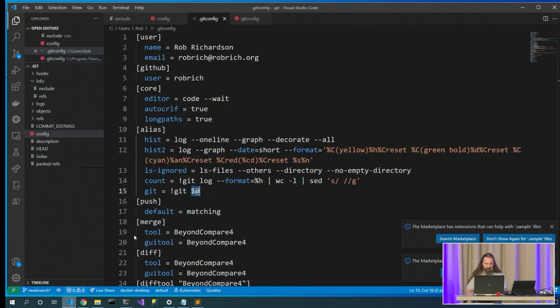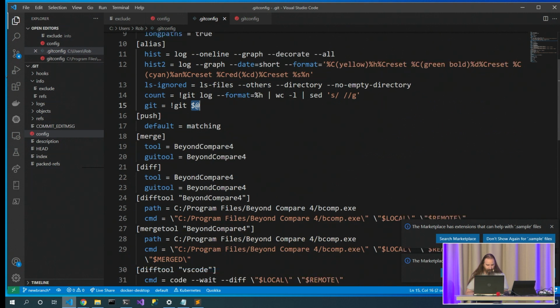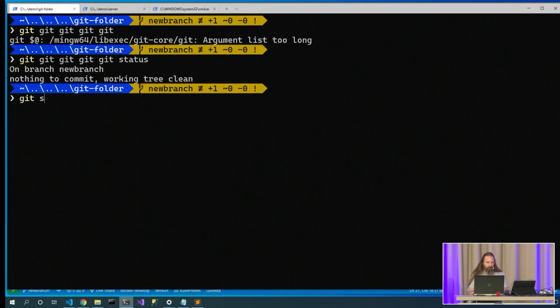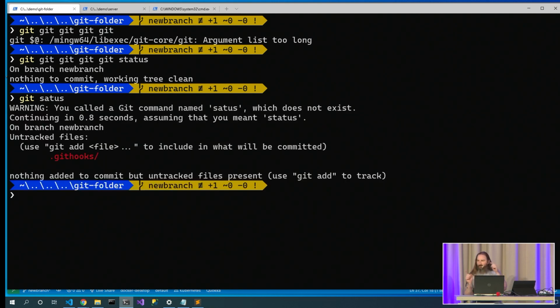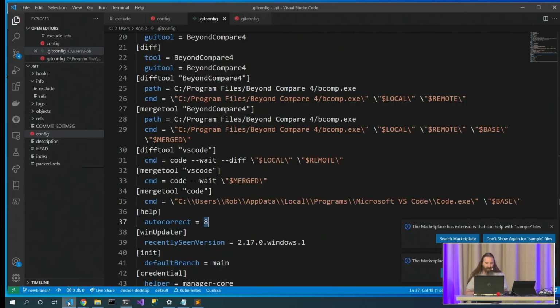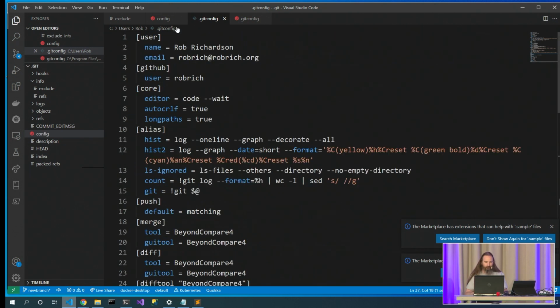The other really fun one that I like is, those are aliases, by the way. Those are really fun. Autocorrect. Now, I gave it the number of seconds, in this case, 8 seconds. But I don't know how many times I've typed git status. Hey, I think you made a mistake. Can I fix it for you? Why, yes. The only one that I need to make is a GI command because I often type this, and that's not going to help me at all. But that is the .git config file that allows you to configure your Git repository in really interesting ways.